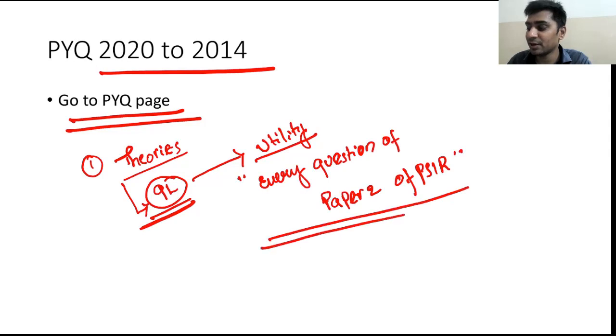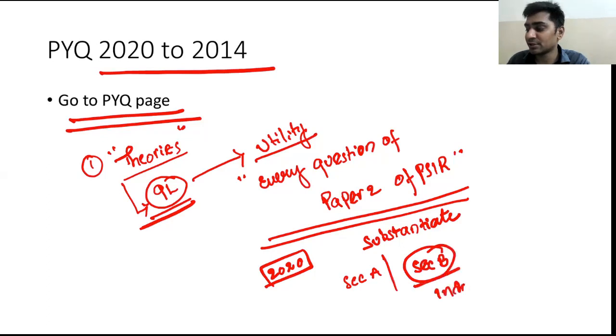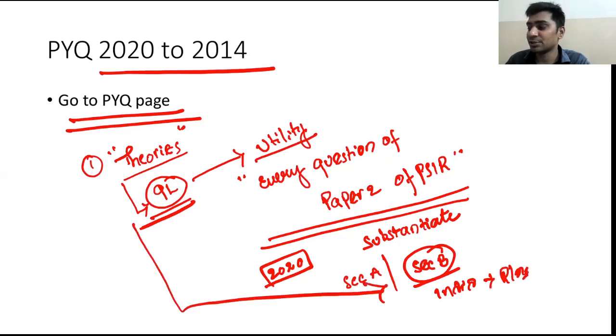Substantiation can be done very beautifully. Every question I have shown in the 2020 paper, how we can substantiate each and every question. If you want to substantiate your answers, these theories are very important. Right? That is the importance of theories. That is why I have taken this much strain to complete the theories. And every question, it is section A and section B. You can use both sections. Even though section B is about India and its relations with other countries, definitely here also you can use these substantiations. This is what the point is.